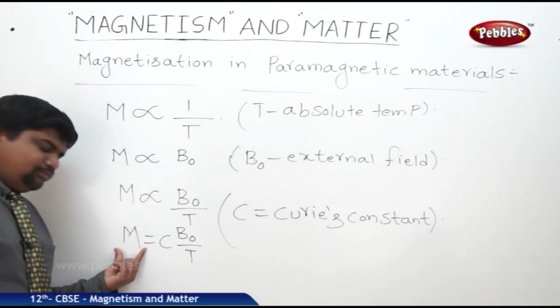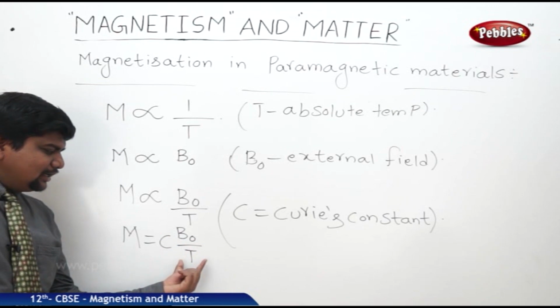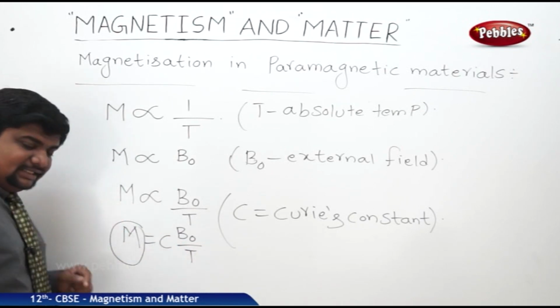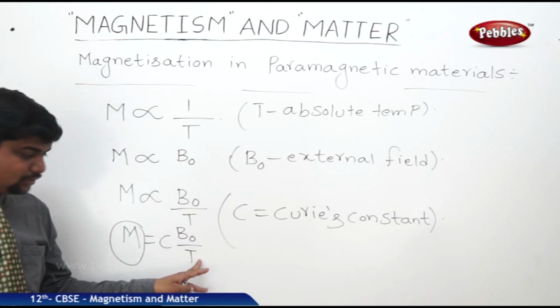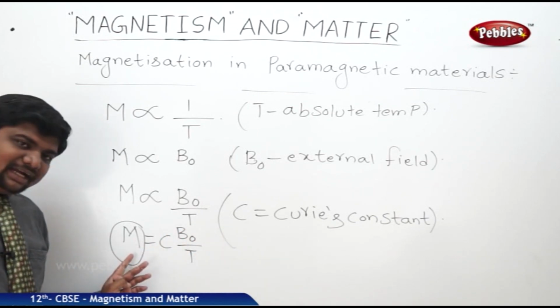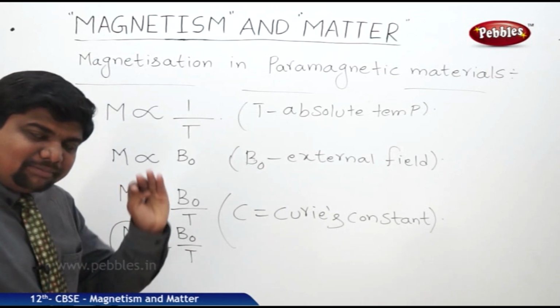So if the external magnetic field increases, or temperature decreases, the magnetization will increase because it is proportional to this one and inversely proportional to this one. If temperature decreases or magnetic field increases, this magnetization will reach a point called saturated magnetization.